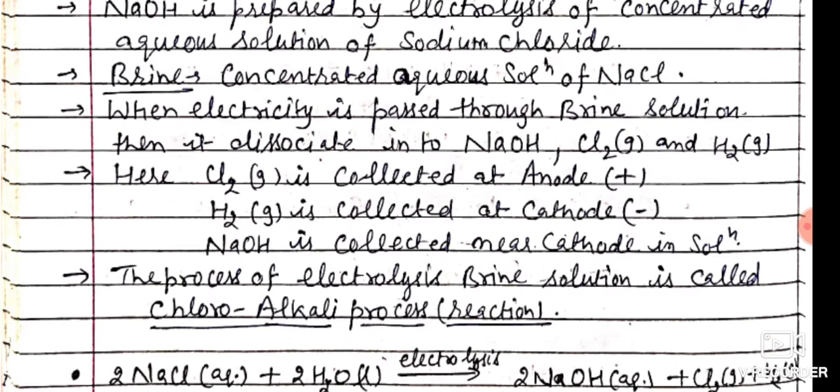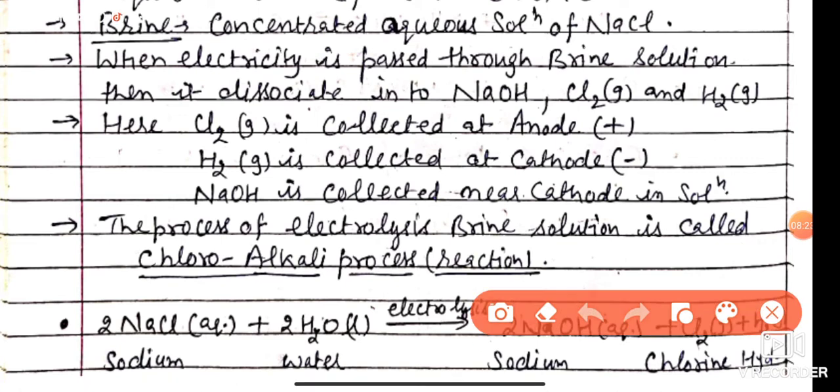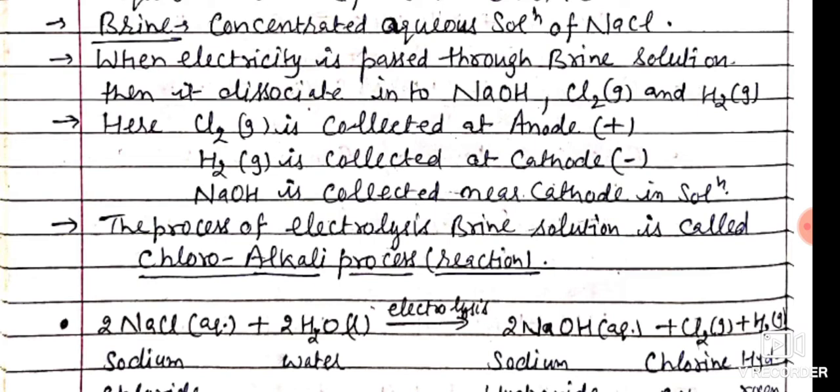Okay, students. The process of electrolysis of brine solution is called the chloroalkali process. The reaction of preparation of sodium hydroxide from brine is known as the chloroalkali process. The reaction has this special name, chloroalkali process. Is it clear to everyone?